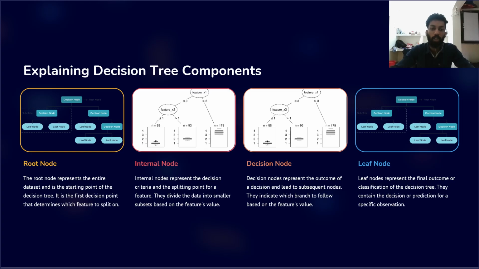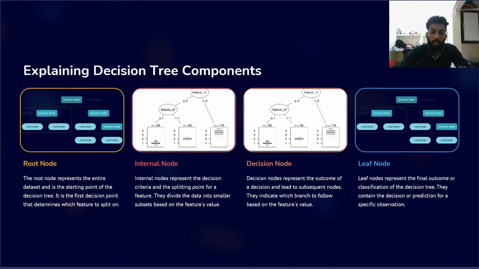Now let's talk about the components of the decision tree. First is the root node, second is the internal node, and the others are the decision node and leaf node. Let's talk about the root node. The root node represents the entire dataset and is the starting point of the decision tree. It is the first decision point that determines which feature to split on.